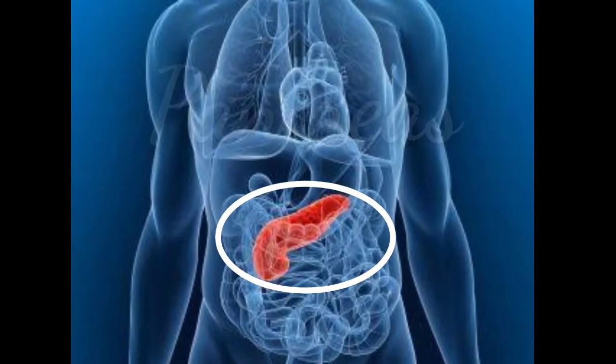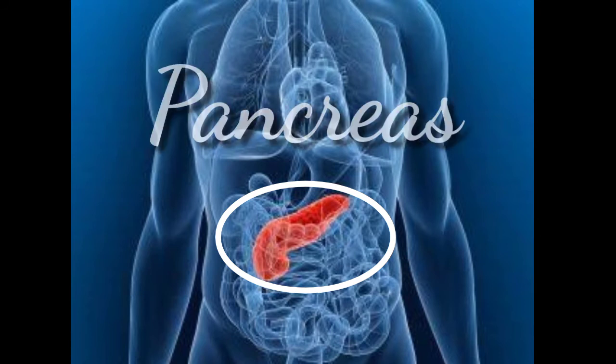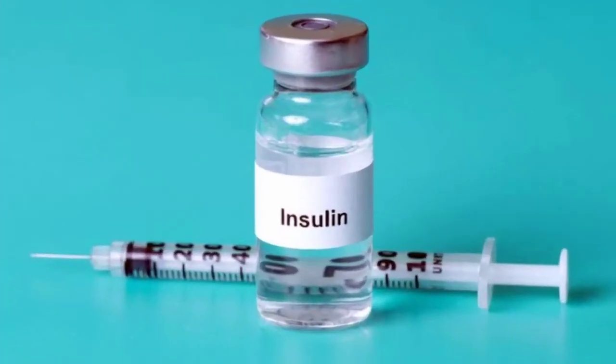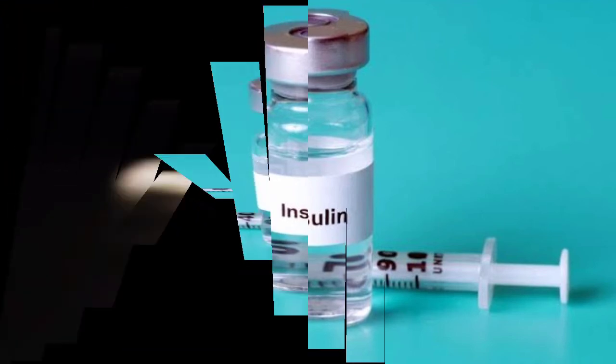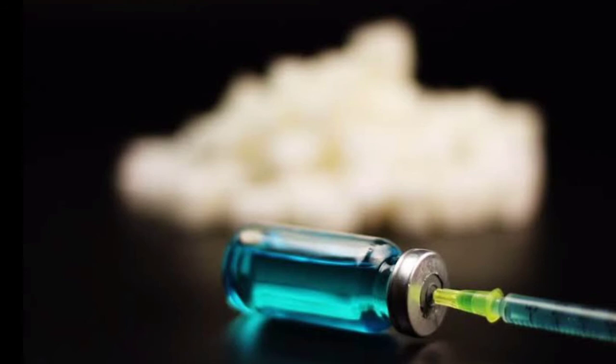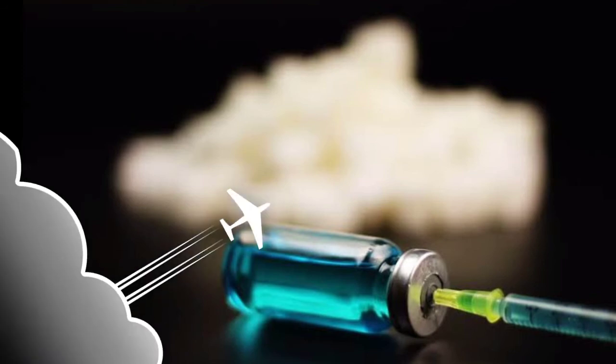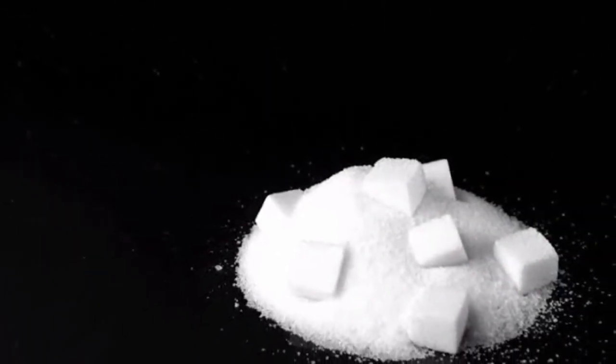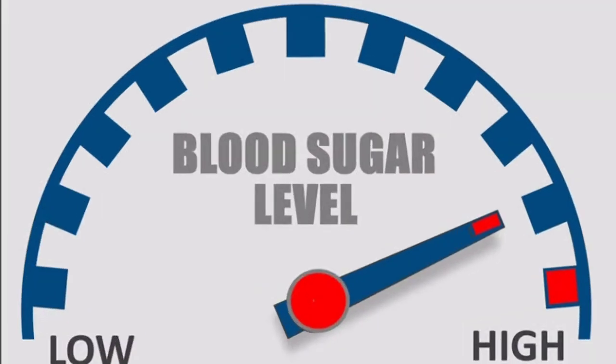The last one is the pancreas. The pancreas lies below the stomach. You can see in the figure. And the hormone secreted by this gland is called insulin. Now let us see the functions of insulin. The most important function of insulin is that it helps in the digestion of sugar. It regulates the blood sugar level and keeps it under control.